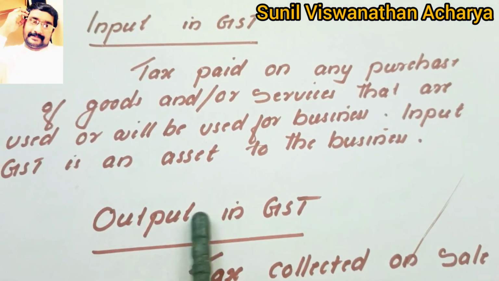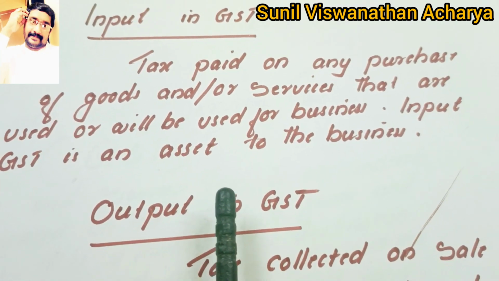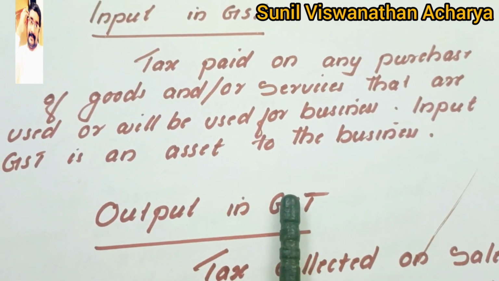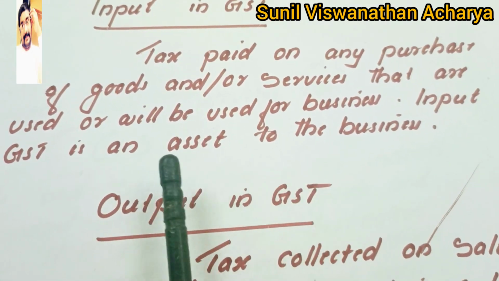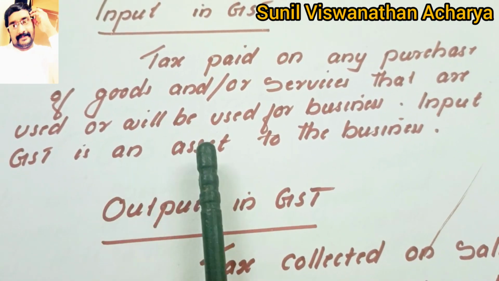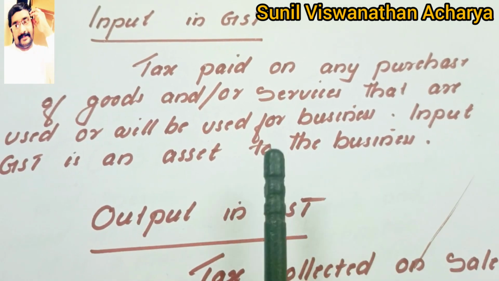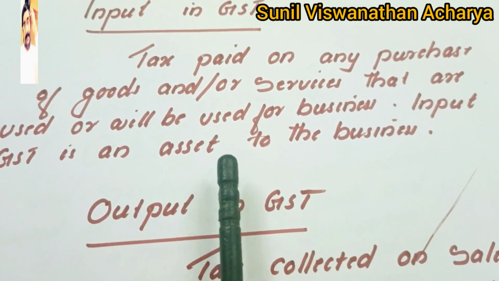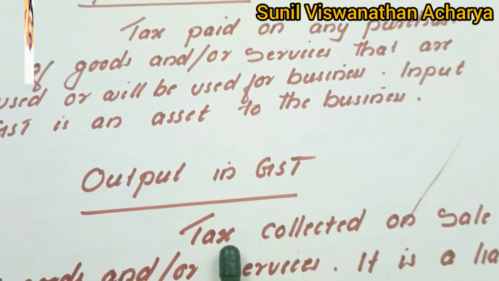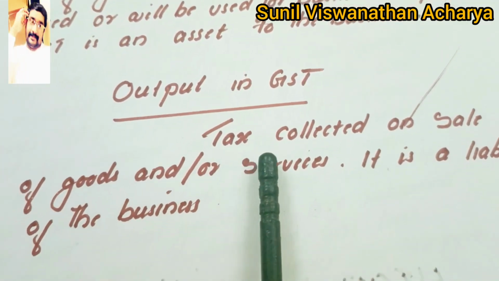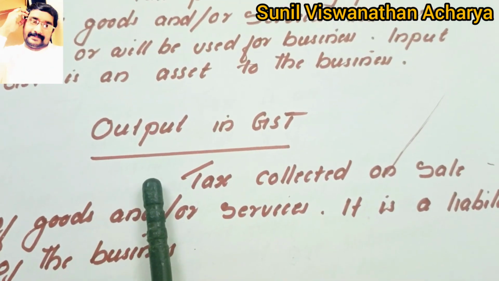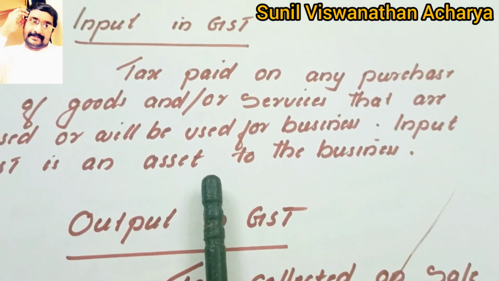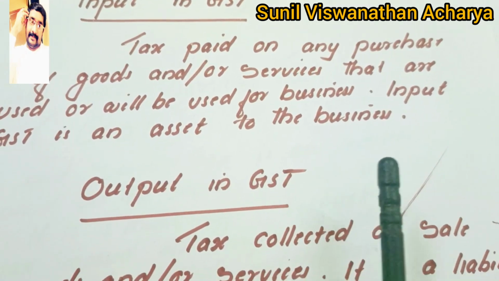That input tax credit we can carry forward to the next month. So that is the reason, it is a benefit you will get in the coming month also. That is the reason the input tax is an asset. We will get benefit because the input tax we can deduct from the output tax. Only the balance output tax we have to pay to the government. So output tax is a liability. Input tax is an asset to the business.